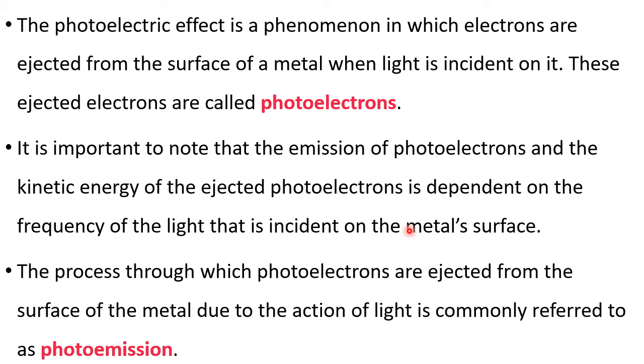So now we have to select such a light whose frequency is more than the frequency of the electron that is associated with the nucleus. Then only we can remove it. If the frequency is not large or not more, then we can't remove the electrons. Then there is no photoelectric effect. Therefore, we have to use such a light whose frequency is more, because frequency is related to the energy.